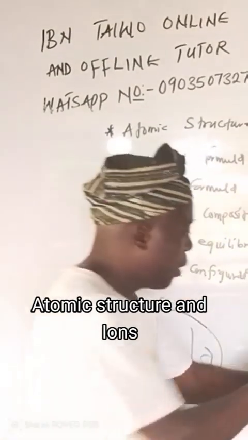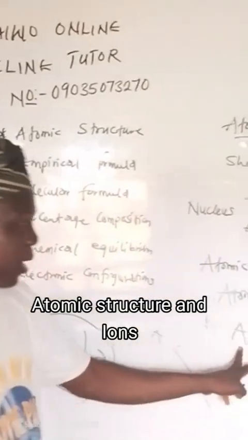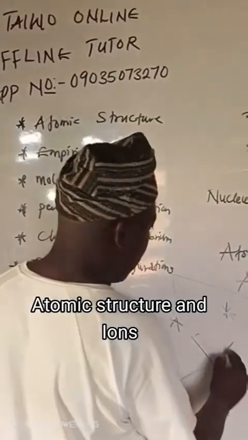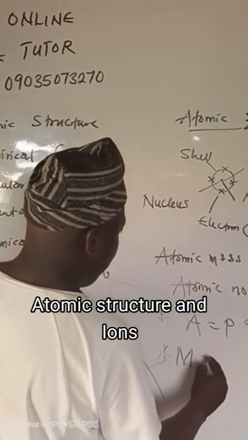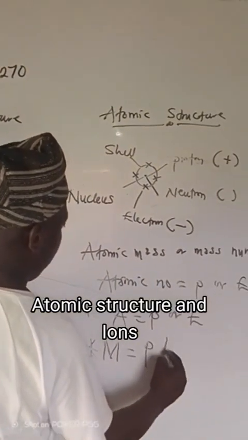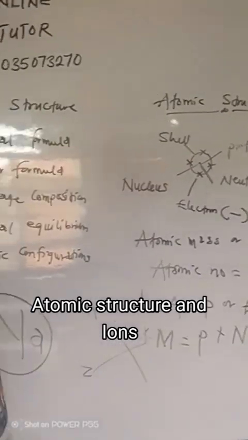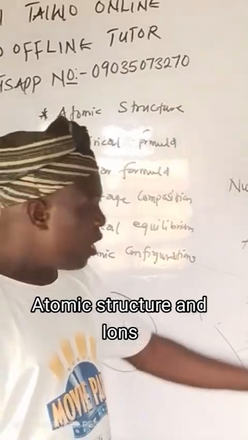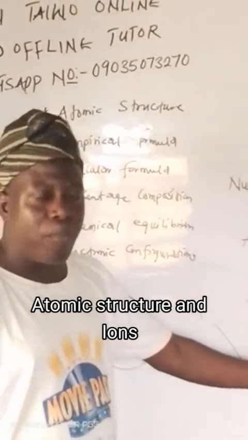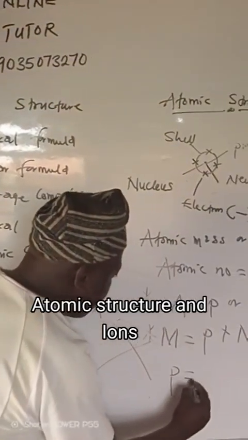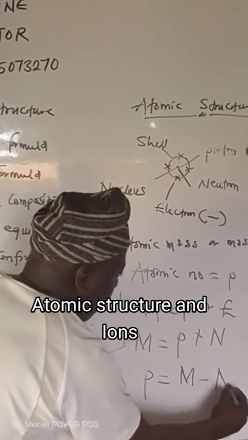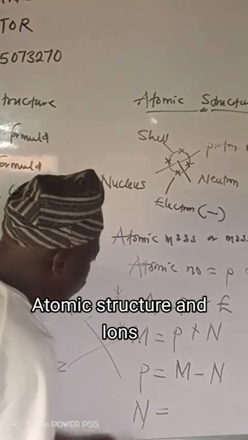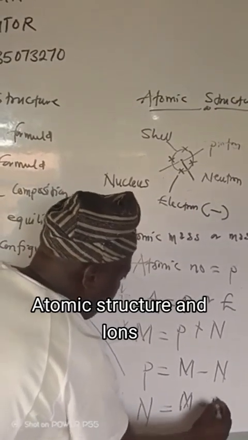Don't forget, note this down: atomic number is equal to the number of protons or the number of electrons. The second one, mass number, is the number of protons plus the number of neutrons. If the question asks us to find the number of protons, it will be mass number minus number of neutrons. If we are asked to find the number of neutrons, it will be mass number minus number of protons.